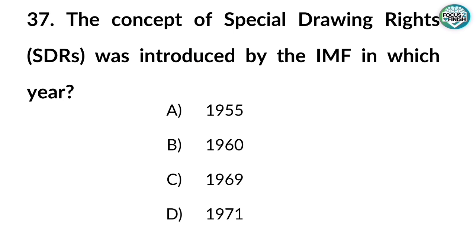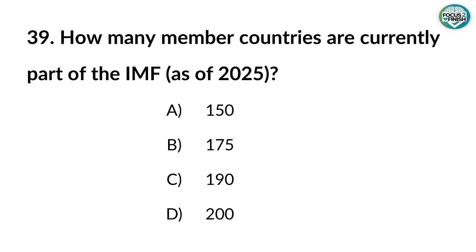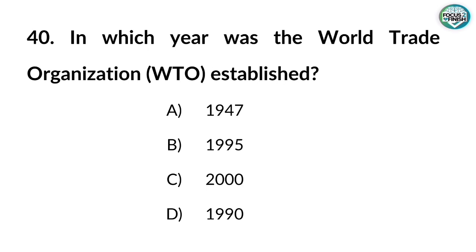37. The concept of special drawing rights, SDRs, was introduced by the IMF in which year? Answer: 1969. 38. Which currency is not included in the current SDR basket of the IMF? Answer: Indian rupee. 39. How many member countries are currently part of the IMF as of 2025? Answer: 190.